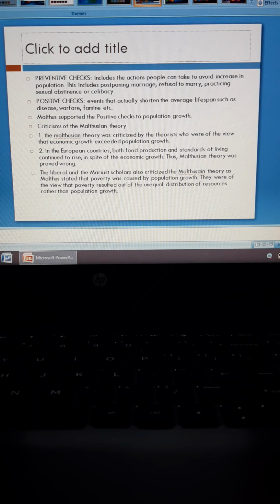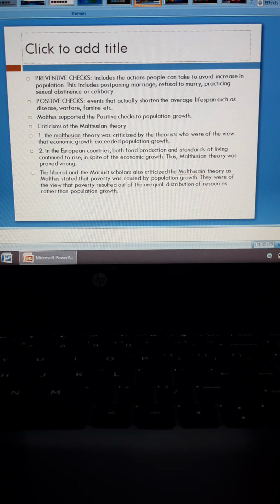Alright. So there were many criticisms that the Malthusian theory received. That is, people opposed, people tried to falsify, people tried to say that Malthusian theory is not acceptable or is false because of some reasons. So firstly, the Malthusian theory was criticized by theorists who were of the view that economic growth exceeded population growth.